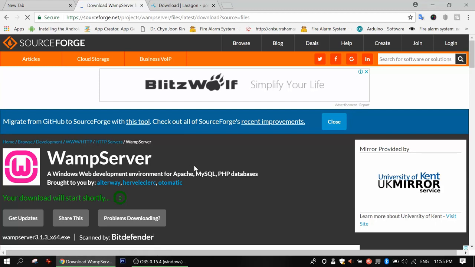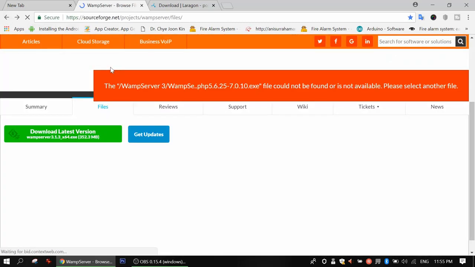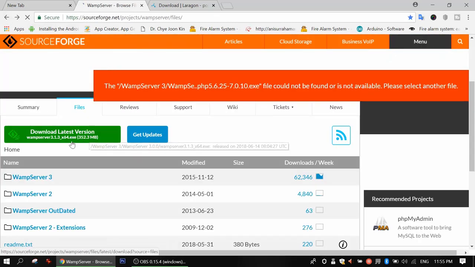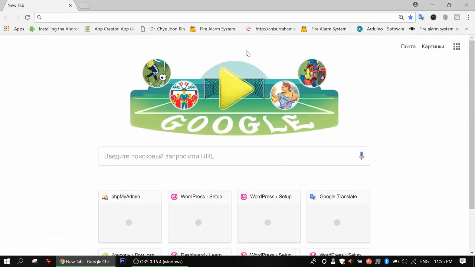But I'm not showing how to install a server, because you are a developer. I think I have some internet problem here, so I'm not going to tell you that. It is something simple to install. Just download this and just click next, next, next, and install. That's all. So now we have the server.